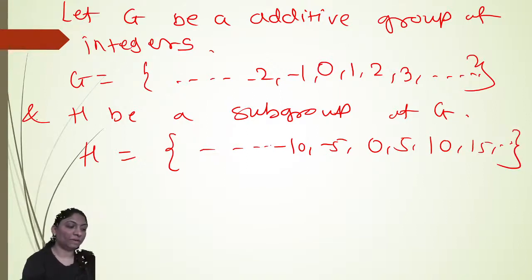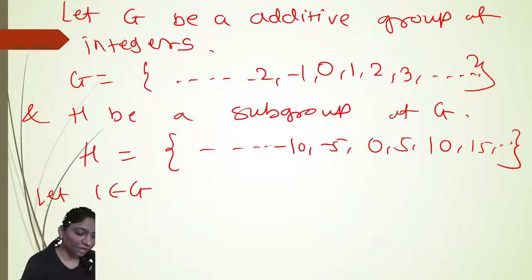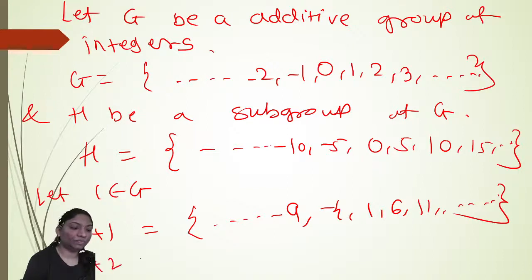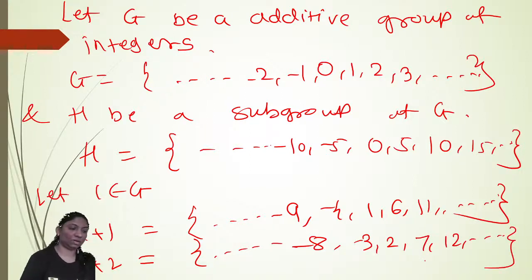And let 1 belong to G. Then we have H plus 1 equal to ..., -9, -4, 1, 6, 11, and so on, right? H plus 2 is equal to ..., -8, -3, 2, 7, 12, and so on. If you add like this, this is your right coset. And these are pairwise disjoint.